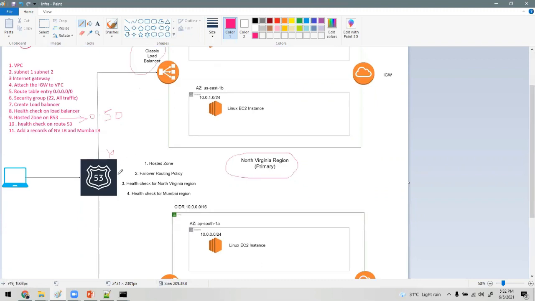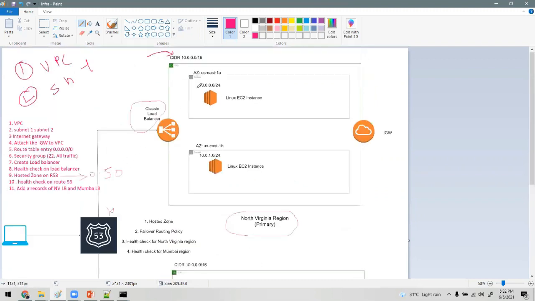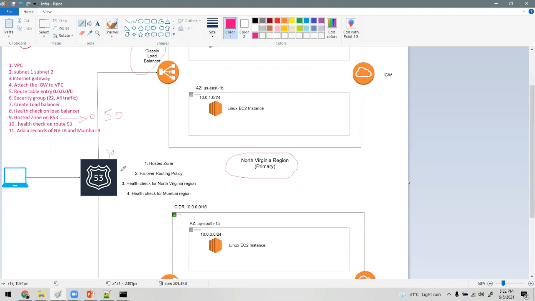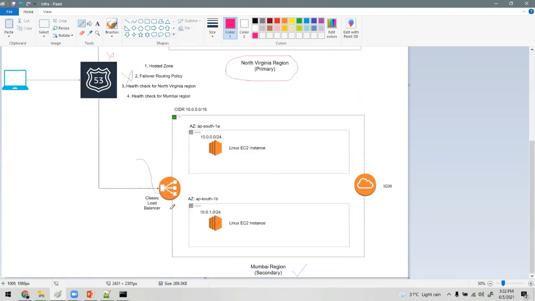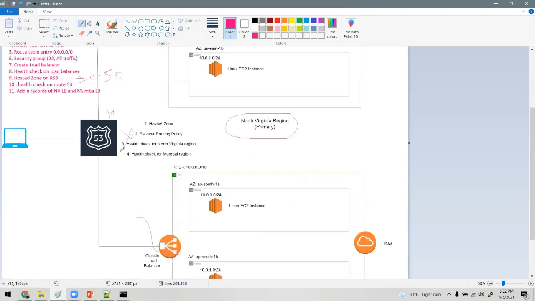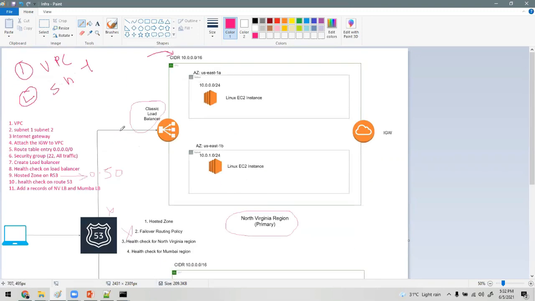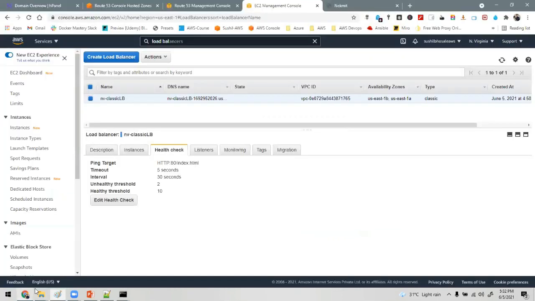See, now you understand why this is a global service and not a regional service. If it was a regional service and it goes down, then how would it route the traffic to the other region? That's why Route 53 is a global service.